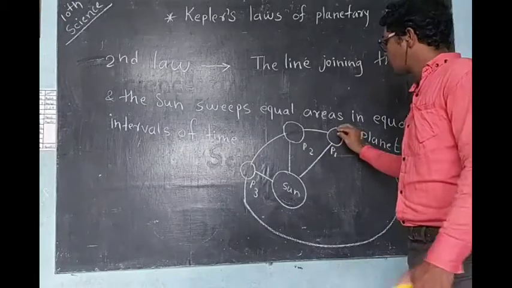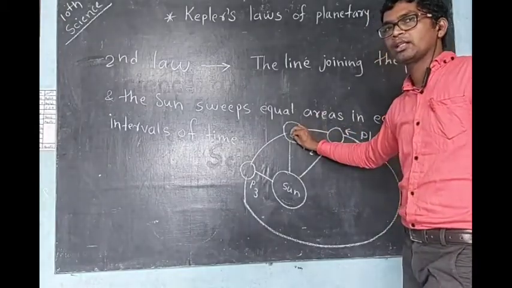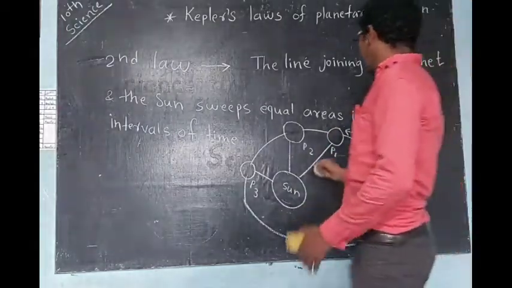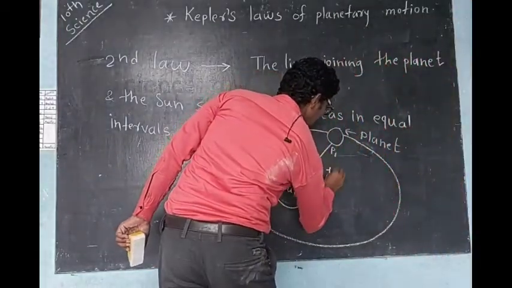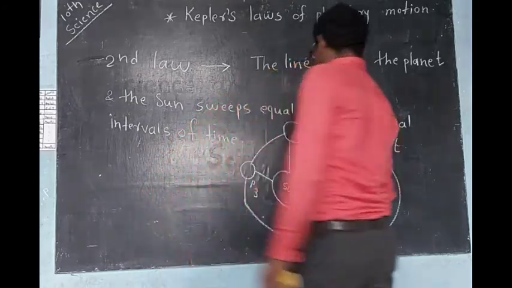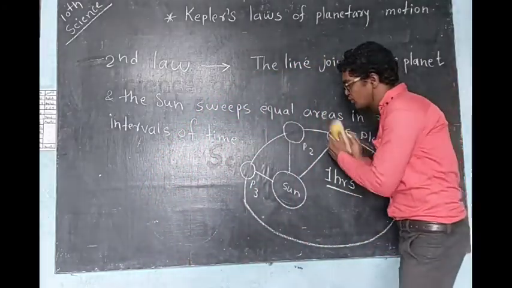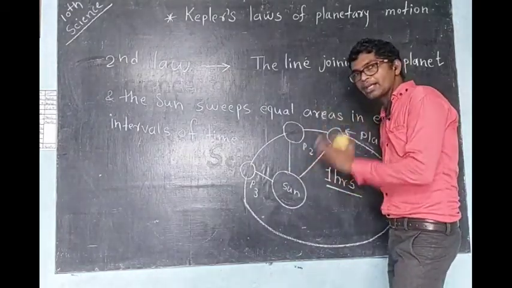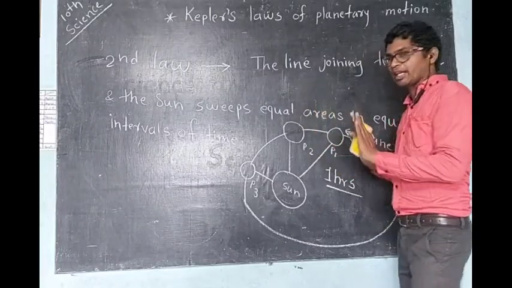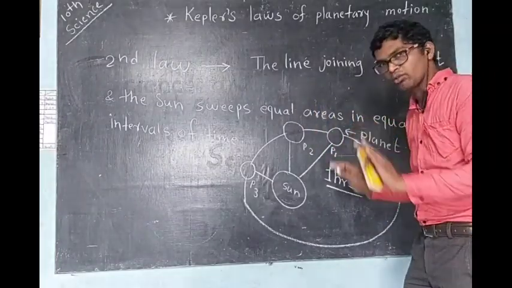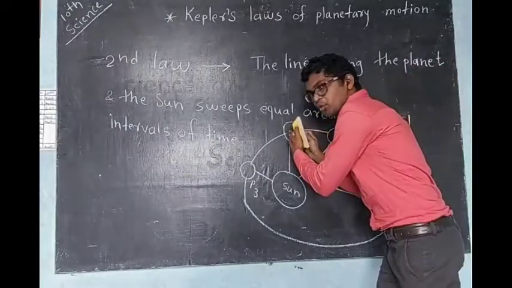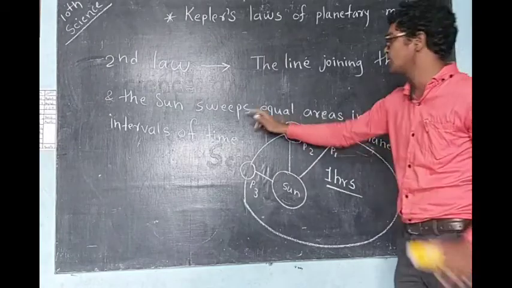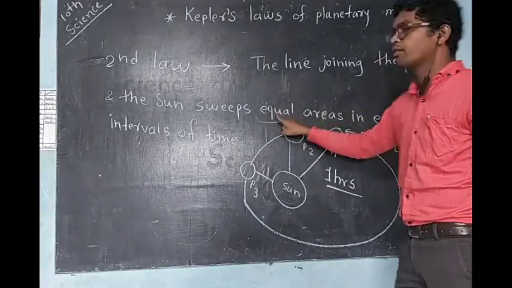Suppose, for example, from the first position to the second position the planet takes 1 hour, so I am writing the time here: 1 hour. So from the first position to the second position, the planet takes 1 hour, means equal time. But now you have to understand, from position 2 to position 3 also it takes only 1 hour. That's why equal is very important.